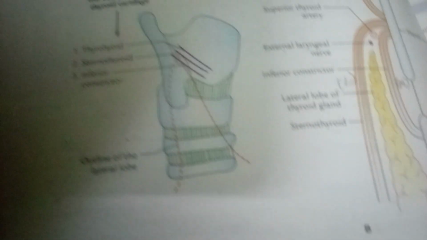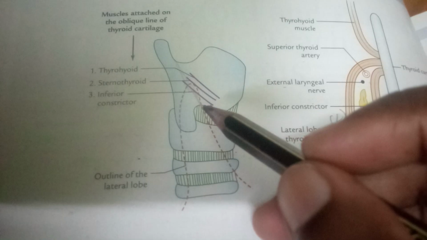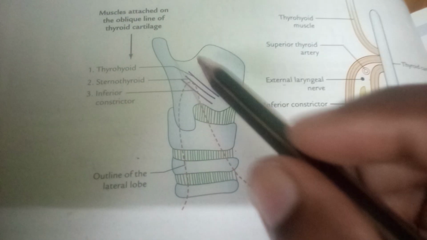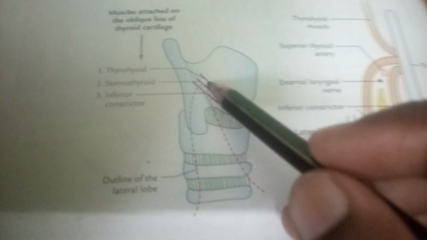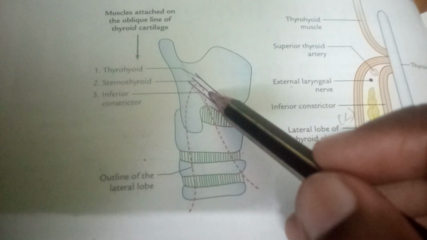So here is the apex, right? Apex of thyroid gland, which is upward and a bit lateral, if you can see, and the muscles attached on the oblique line of thyroid cartilage are actually thyrohyoid, sternohyoid, and inferior constrictor. Let us see them later. So before that, let us see relations.